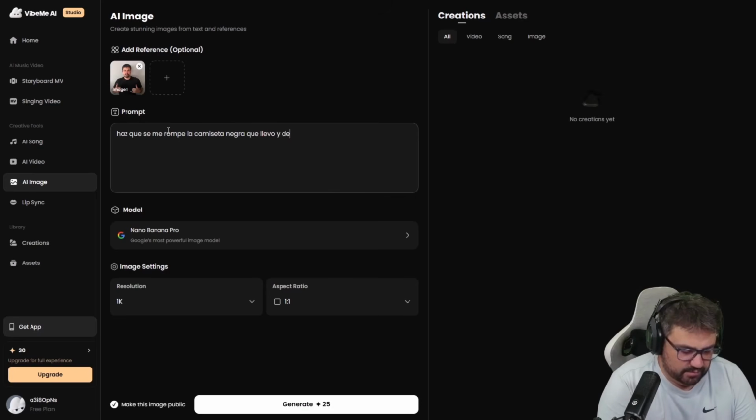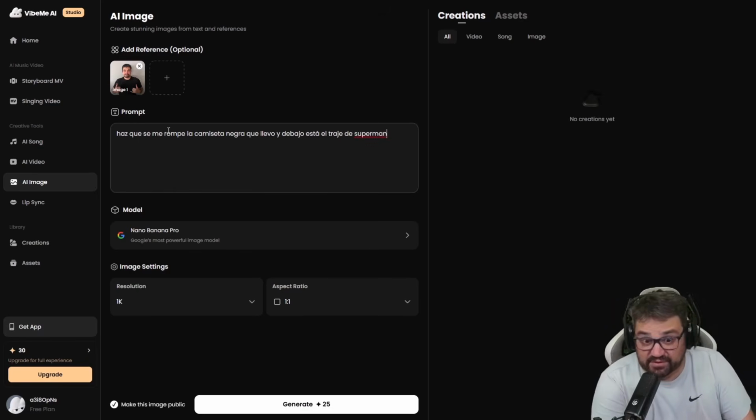And underneath, it is actually the iconic Superman suit. I don't know how I thought of it. It just came to me, which sounds absolutely crazy, but it's okay. And right underneath his everyday clothes is the legendary Superman suit.